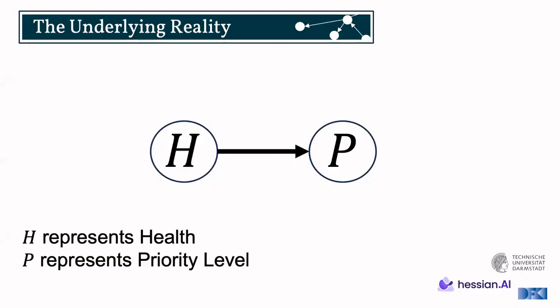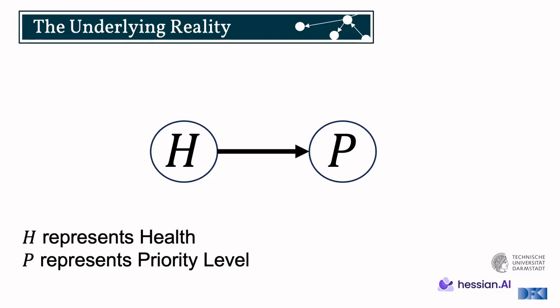Let's first talk about just the basics of causality as a framework, how we are going to use it. So we assume that there's some underlying data generation process, some reality, here graphically depicted. We have H representing the health of any individual and P representing its priority level. And we see that there's an arrow pointing from H to P. So H is the cause of P in this case. So this is a causal graph. And we say any instance HP is going to be some equivalence class essentially of individuals which are represented by the same values of H and P.